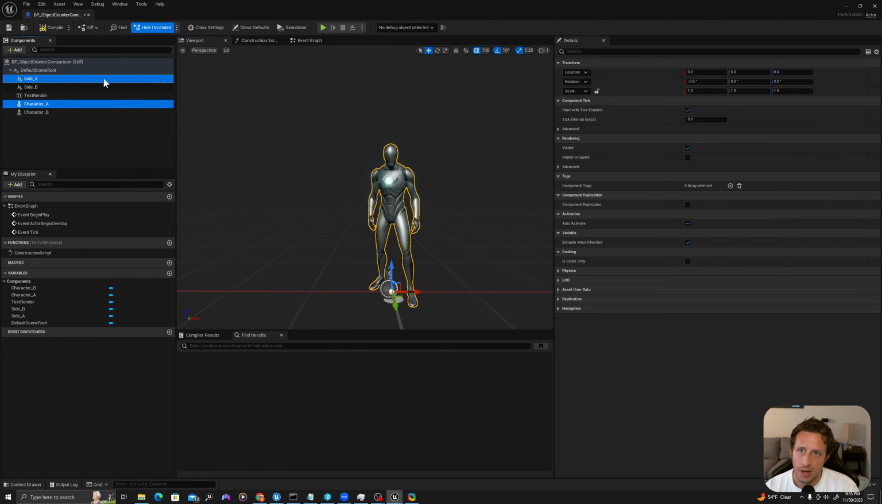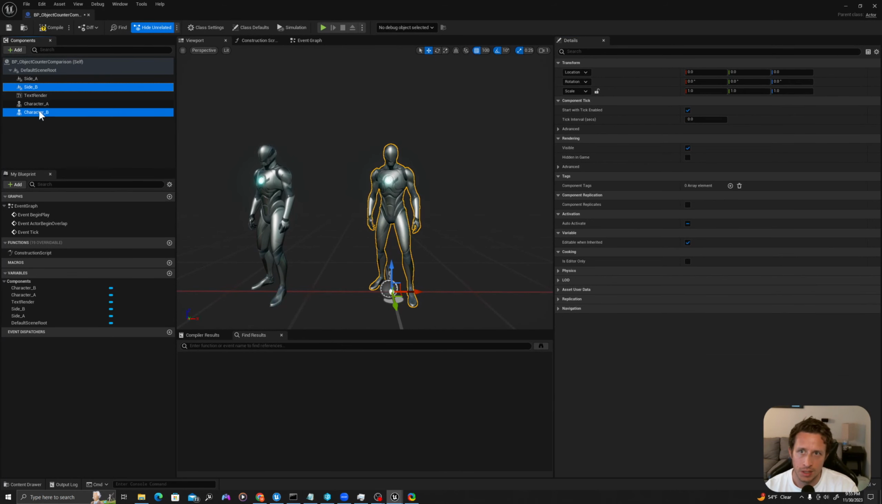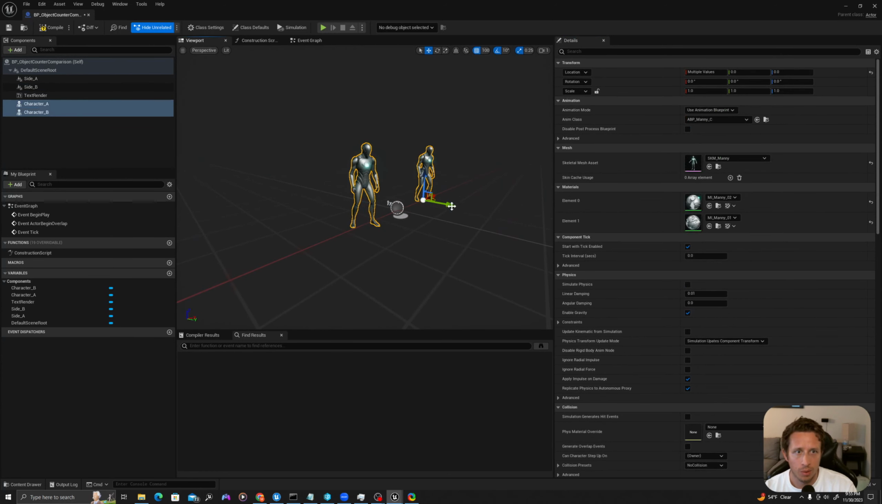I'm going to grab my side A, and I will set the location to negative 150 on the X. So I've selected both of these and set their transform. I will select side B and character B. I will set these to 150. And then I will grab both of these, and in the Y, I will set these to 100.